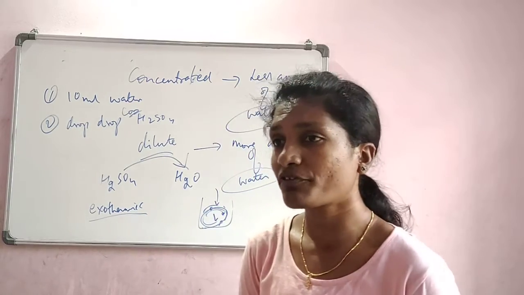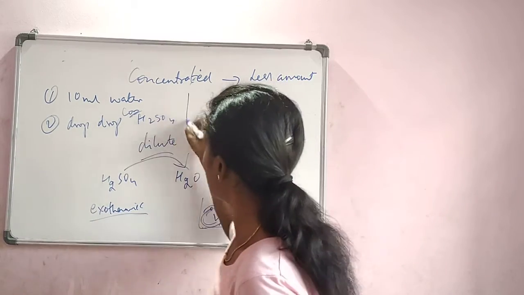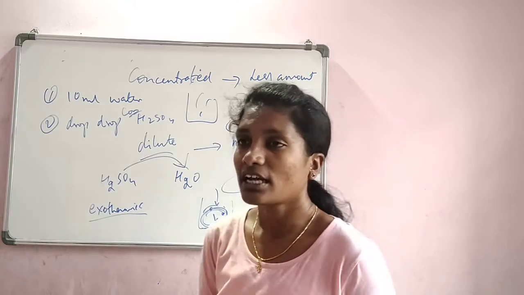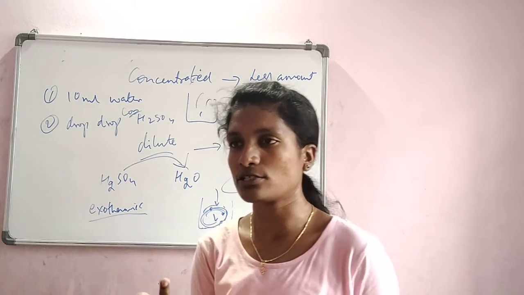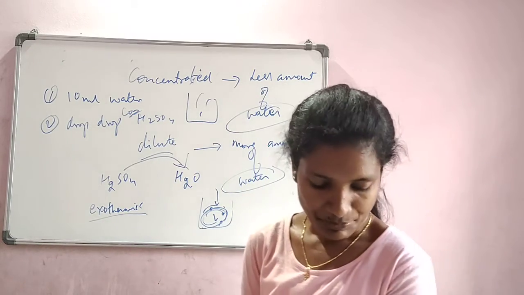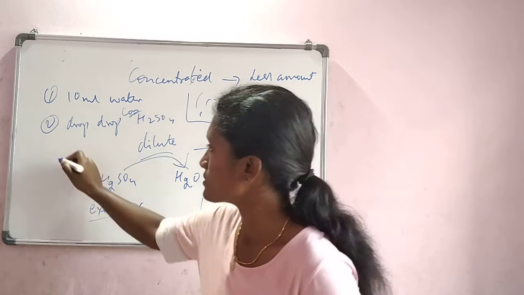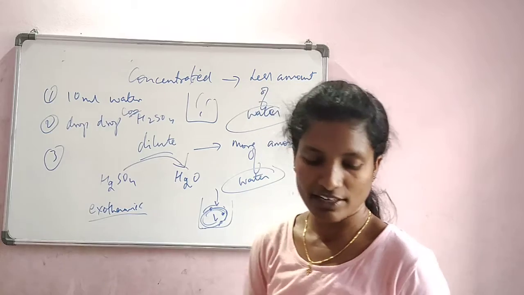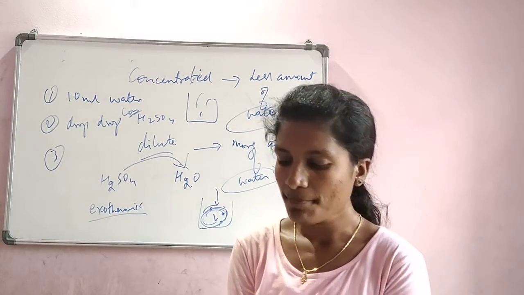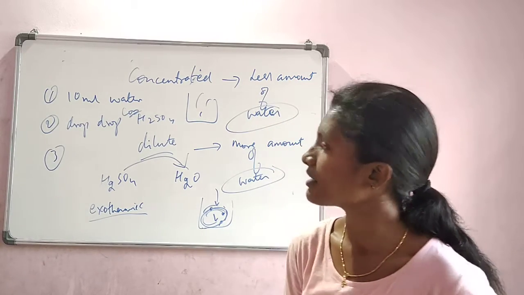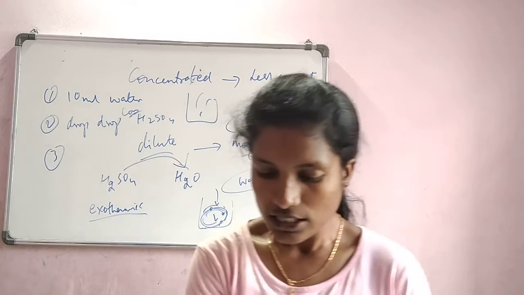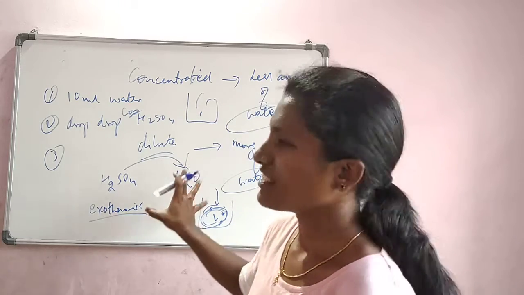Then touch the bottom of the beaker. If you touch the beaker in which you are adding everything, it gives you hotness, it is a little heated. So this shows that this is an exothermic process. Very small activity, there is nothing much to describe, and no need of a diagram either. But that is how you dilute an acid. Okay, that's about the basic introduction for acids.